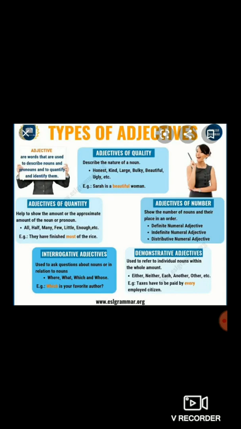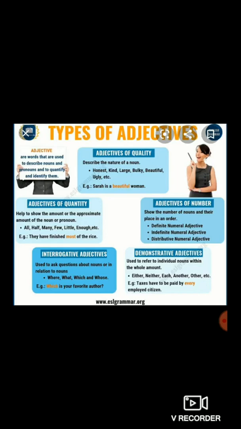Now let's proceed towards adjective of number. So dear students, adjective of number means it shows the number of nouns and their place in an order. So definite numeral adjectives, indefinite numeral adjectives and distributive numeral adjectives. There are three subtypes in adjective of number. So in simple words, adjective of number denotes the number. For example, I have 10 books. So 10 is the adjective of number because it tells the number of nouns.